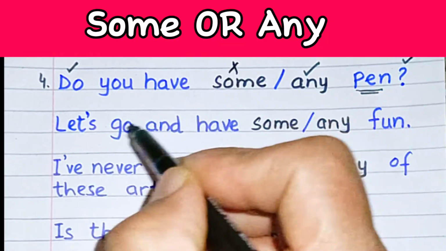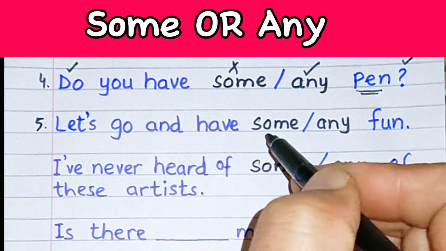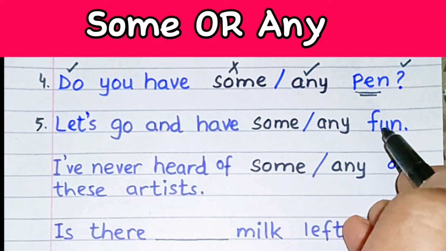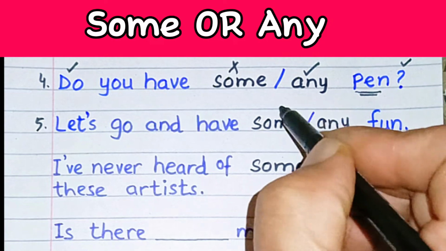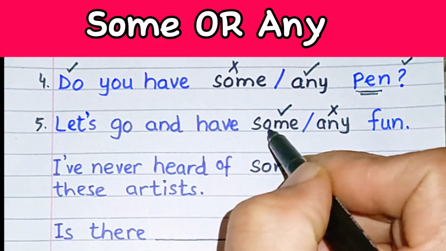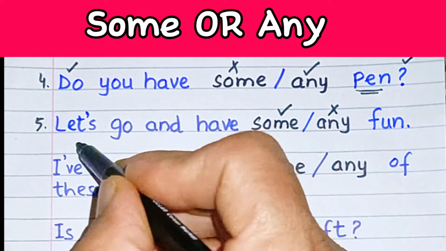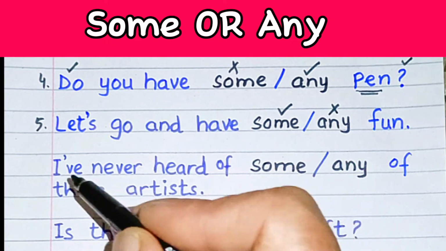So some is not going to be the right option. Number 5, let's go and have some or any fun. So we are to go with some, because this is a suggestion that is always positive.